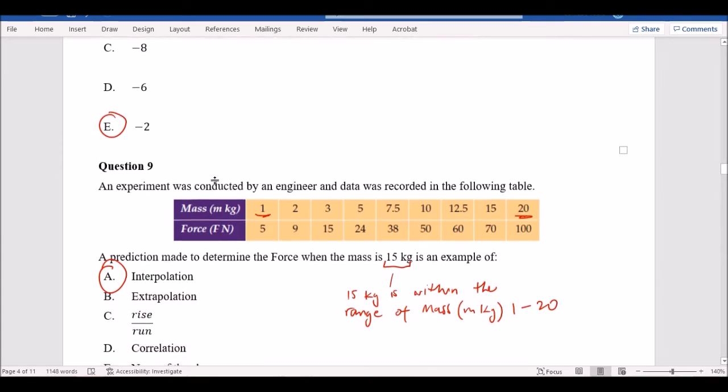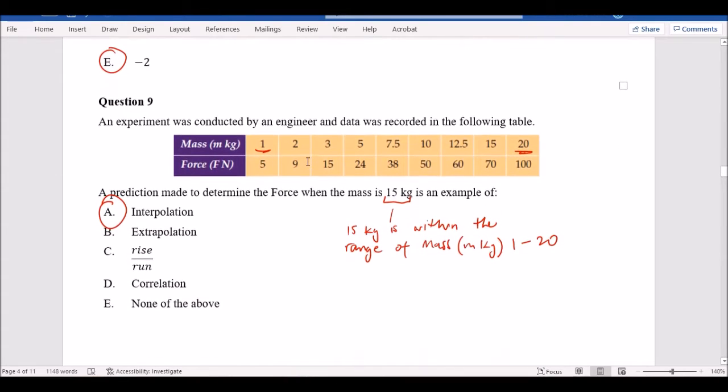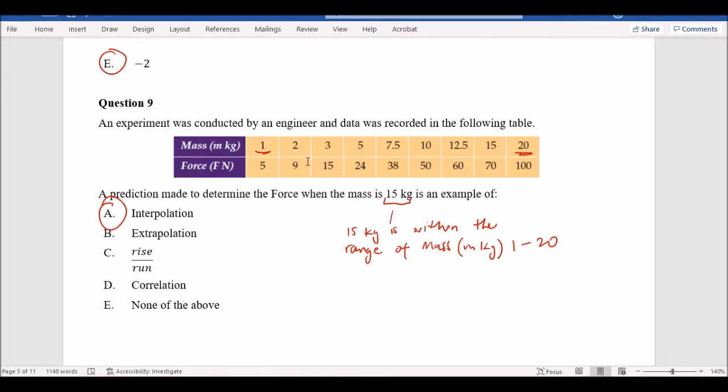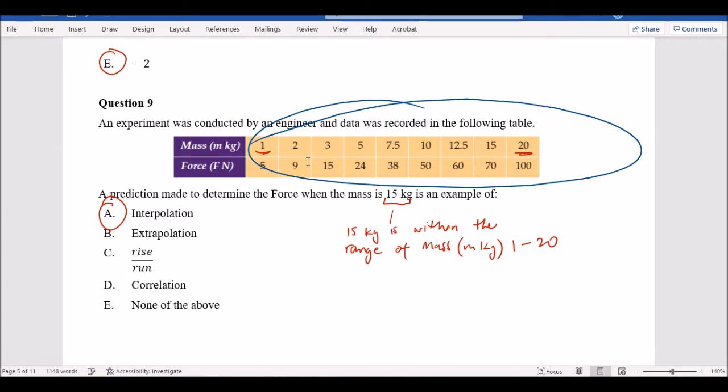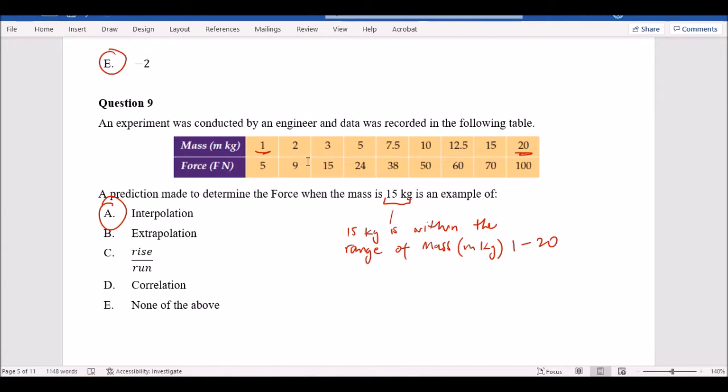Alright. Question 9, an experiment was conducted by the engineer. A prediction was made, the force of 15 is an example of. So you're trying to tell me, if you have all this data here and you make a prediction for 15, look at the range of data. Is 15 interpolation, extrapolation, rise and run, correlation, or none of the above? Because you're making a prediction, it's going to have to be either interpolation or extrapolation. Remember, if it's in the range, so if you look at the range of the data here, I can see that 15 is between 1 and 20, so it's got to be in that box somewhere if you try to visualize it. So that means it's interpolation. It's in the range of 1 to 20.